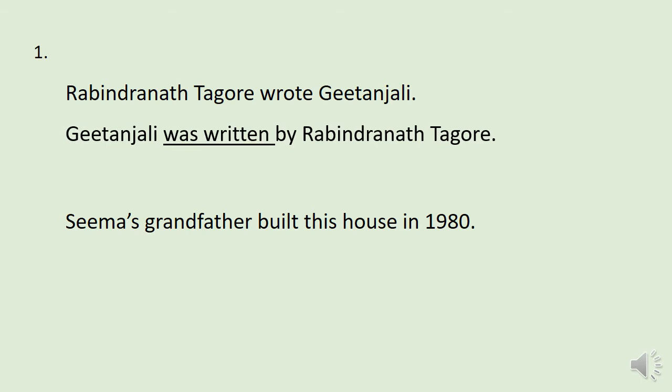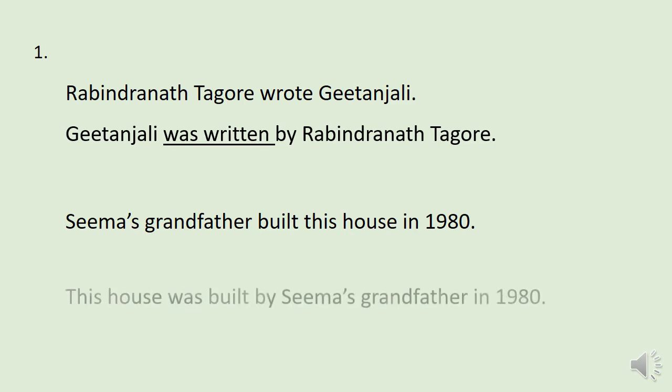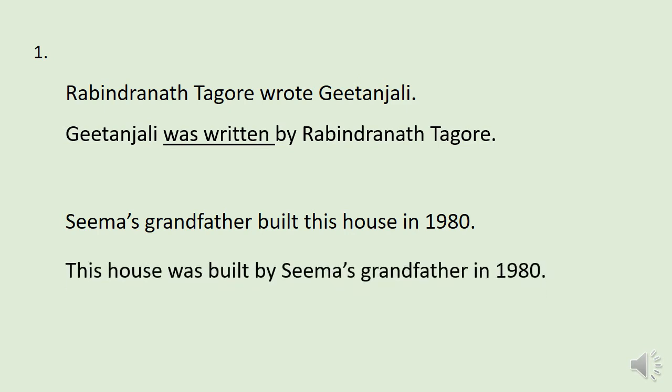So this house will be the subject of the passive expression, and Shima's grandfather will be the object of the expression. Okay, so this house was built by Shima's grandfather in 1980. Here in the active form, the verb was in simple past tense. So we have to add was, and we have to transform the verb from simple past to past participle. That is, this house was built by Shima's grandfather in 1980.